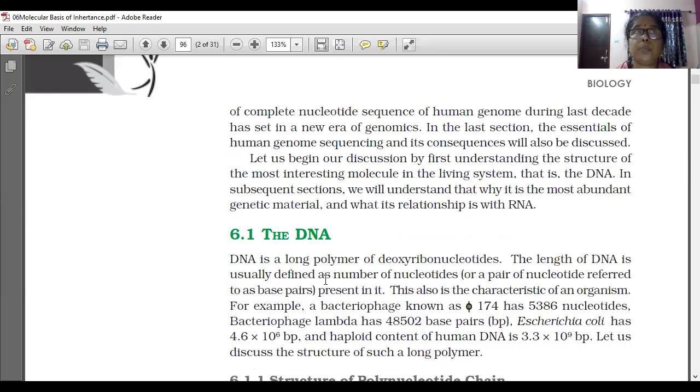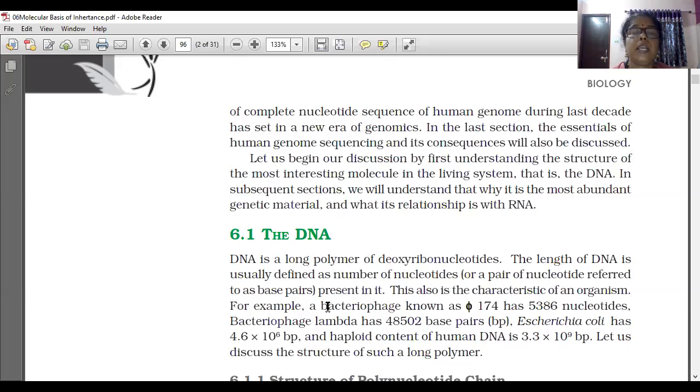DNA is a long polymer of deoxyribonucleic acid. Length of DNA is usually defined as the number of nucleotides. So, how many nucleotides are present? That will be the length of the DNA. Length of DNA is usually defined as the number of nucleotides or a pair of nucleotides referred to as base pairs. This is the characteristic of an organism.